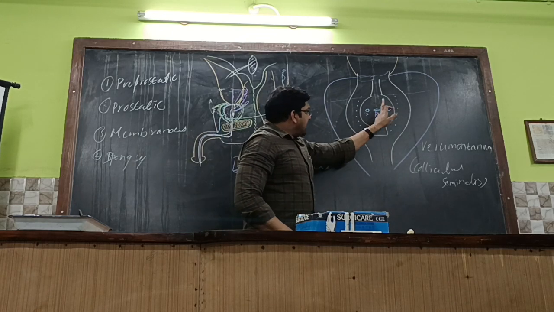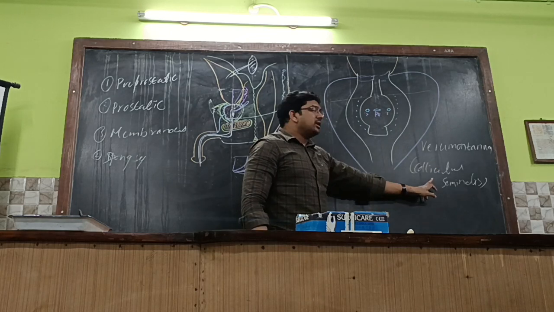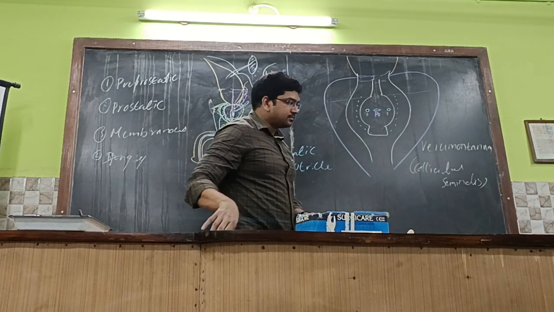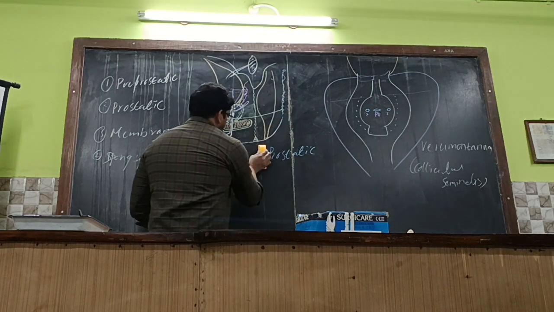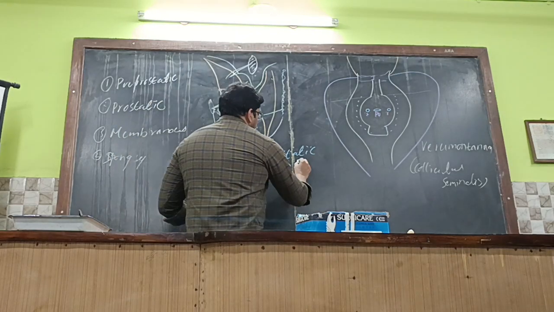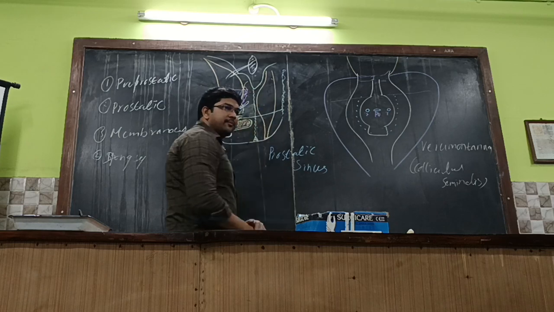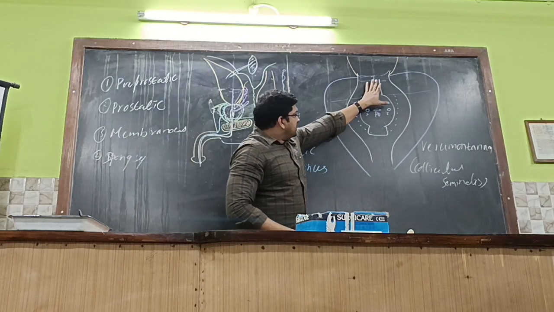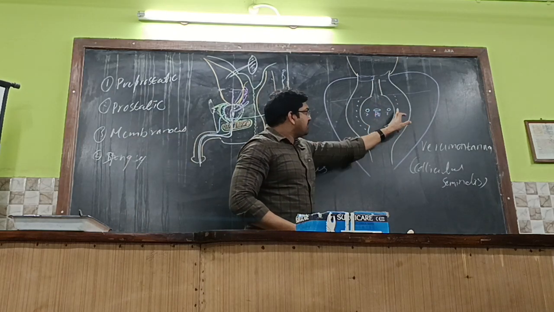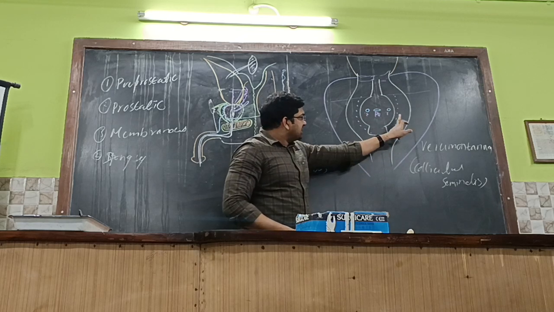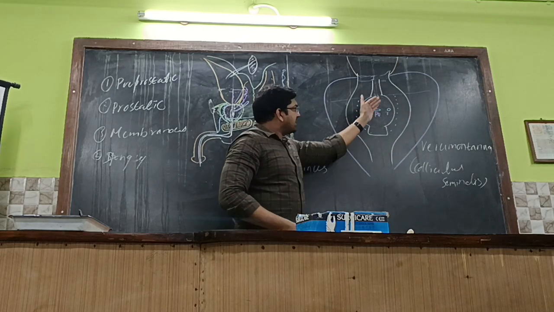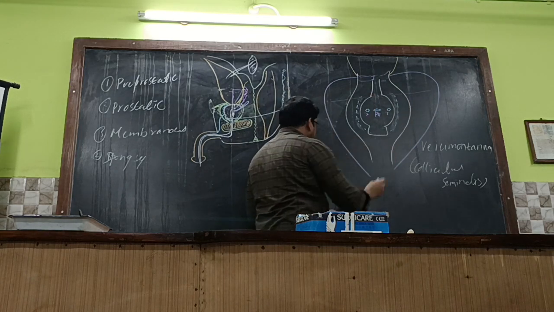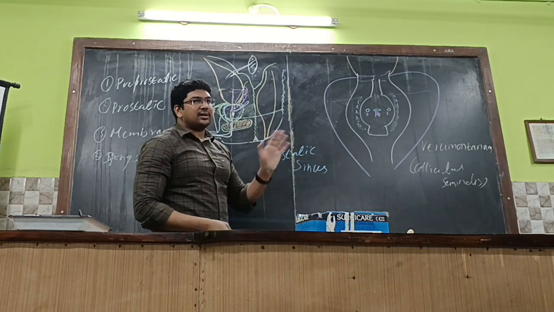Okay. So on either side of the verumontanum or colliculus seminalis, there is a depressed area of the urethra over here. That is called the prostatic sinus. Sinus means it's like a cavity or a depressed area. So this is the swelling in the center. In the center there will be one more rounded swelling, but on either side of these swellings there will be a depressed area. This is nothing but the prostatic sinus. The plural is prostatic sinuses on either side.